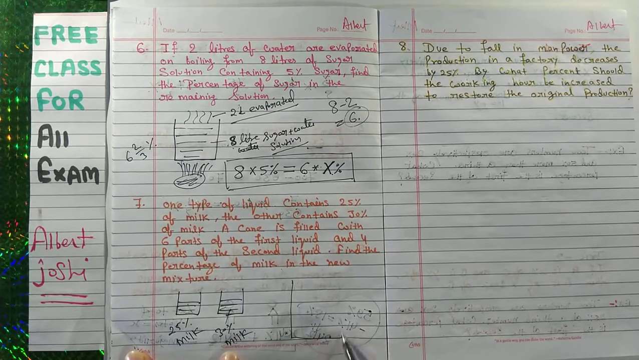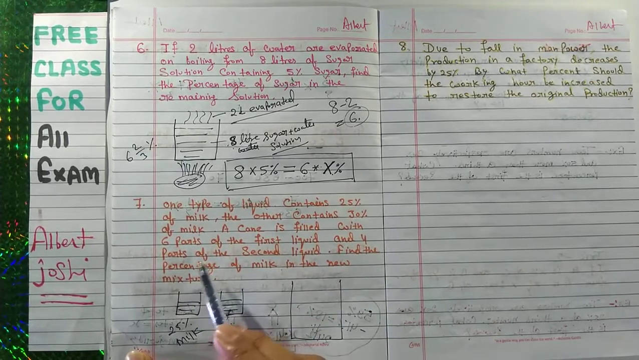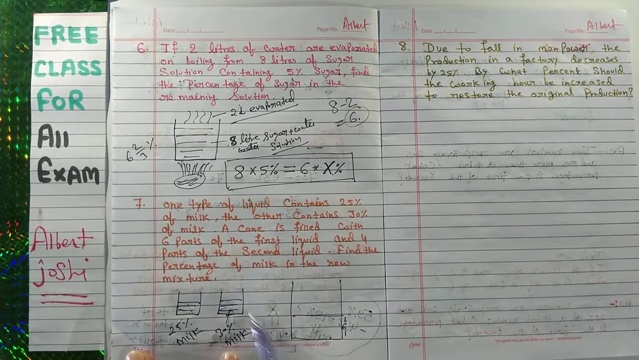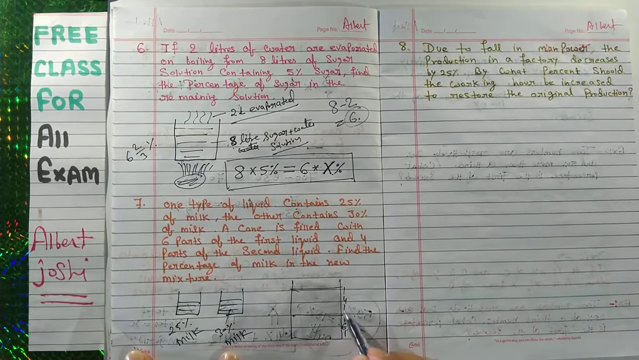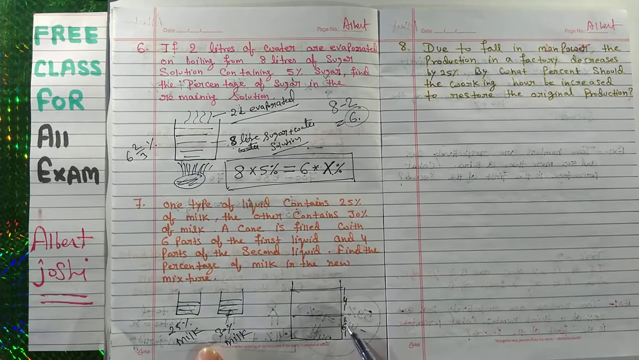You have one container. A can is filled with 6 parts of the first liquid and 4 parts of the second liquid. That is the 4 part and that is the 6 part. Find the percentage of milk in the new mixture.